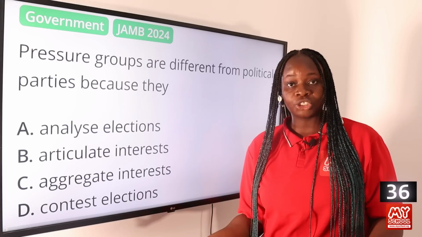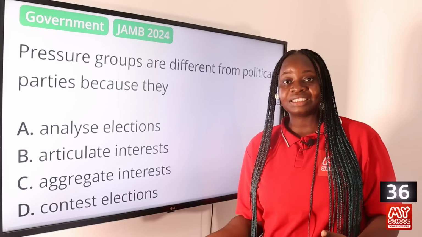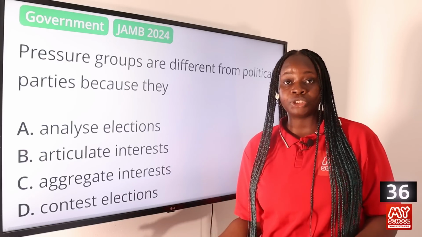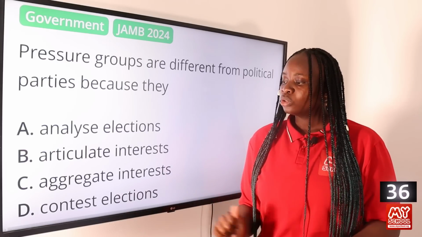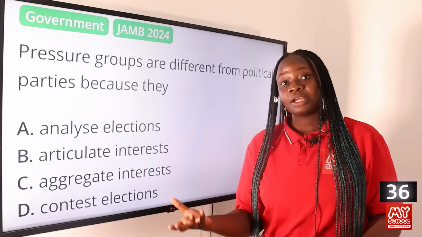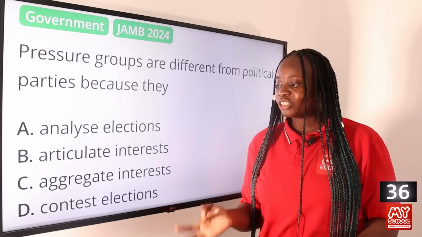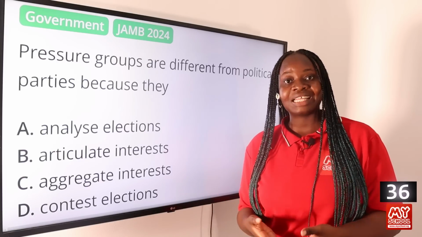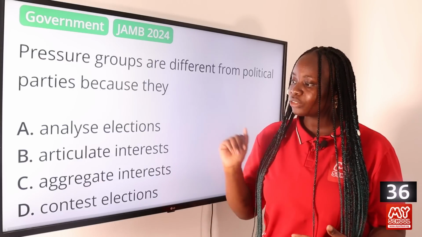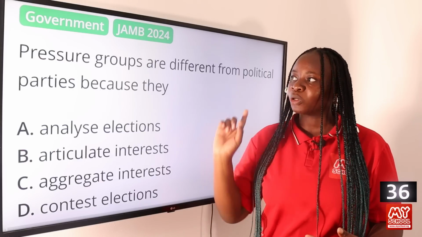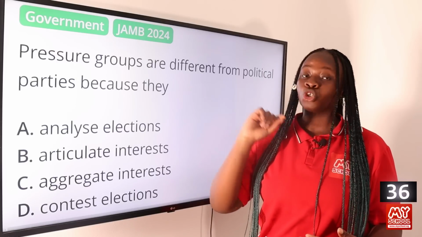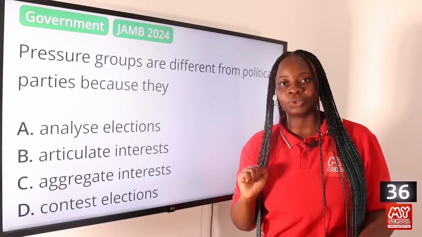So during an election cycle, they present a candidate who helps to represent a particular region in the country or the country as a whole, so that they can contest in elections and create policies that are based on the interest of the people within that political party. So the answer to this question is articulate interest, because that is the primary function of pressure groups. Option B is the answer to this question.